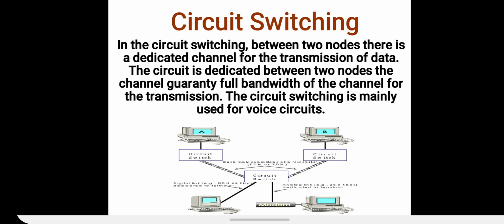Means there is a dedicated path between two nodes for transmission of data in circuit switching. The circuit is dedicated between two nodes. The channel guarantees full bandwidth of the channel for the transmission.